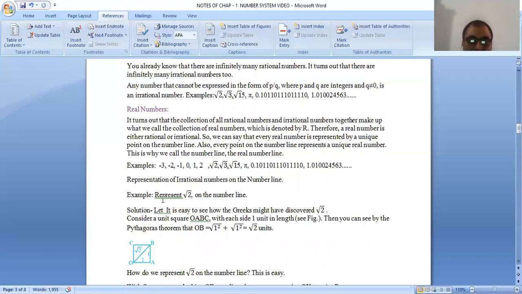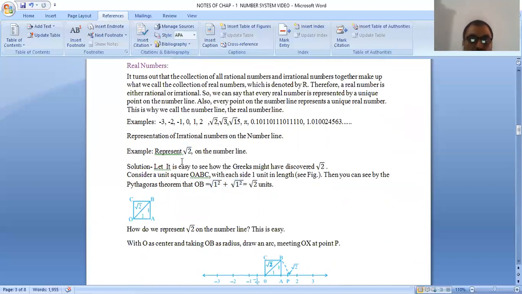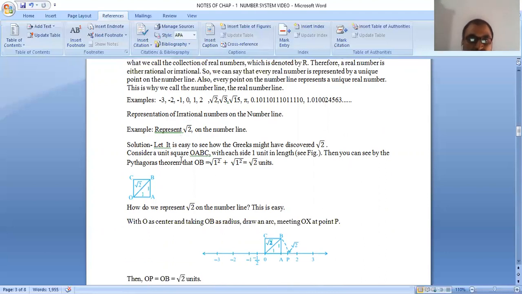Example: represent root 2 on the number line. Root 2 is an irrational number, so we will show in this session how to represent root 2 on the number line. To represent root 2 on a number line, we have to construct some steps. Firstly, it is easy to see how the Greeks might have discovered root 2.